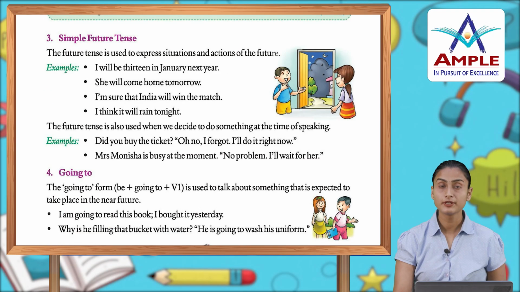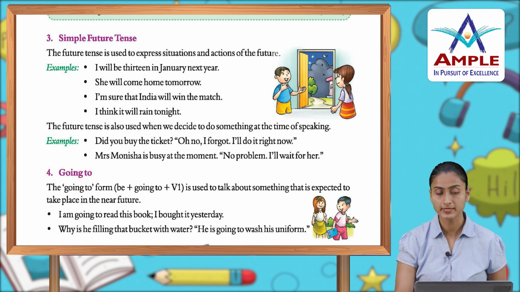Then third, we have simple future tense. The simple future tense is used to express situations and actions of the future. Examples: I will be 13 in January next year. She will come home tomorrow. I'm sure that India will win the match. I think it will rain tonight.